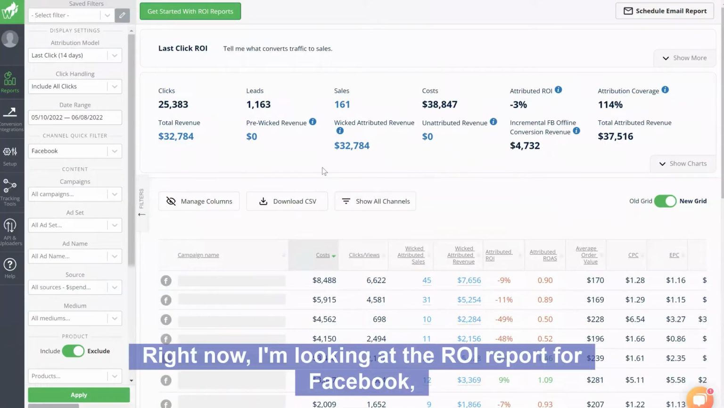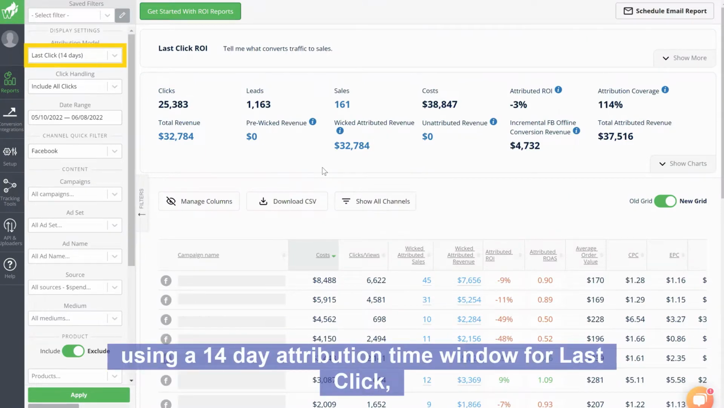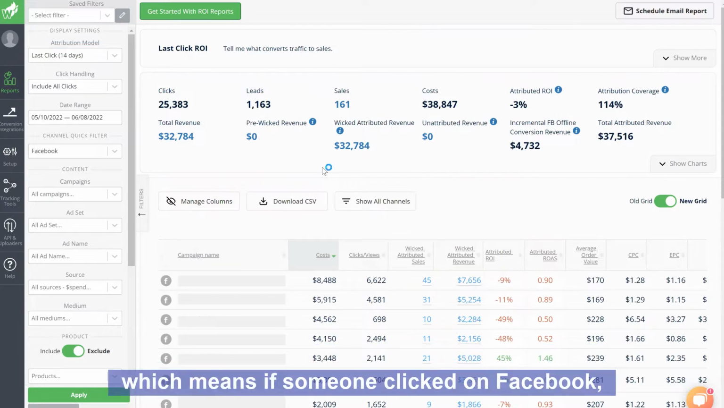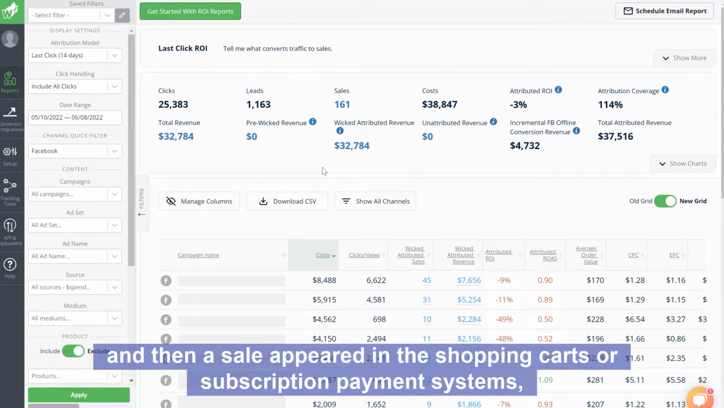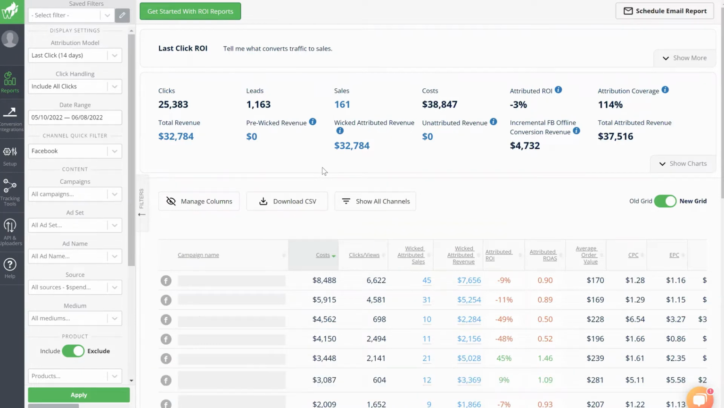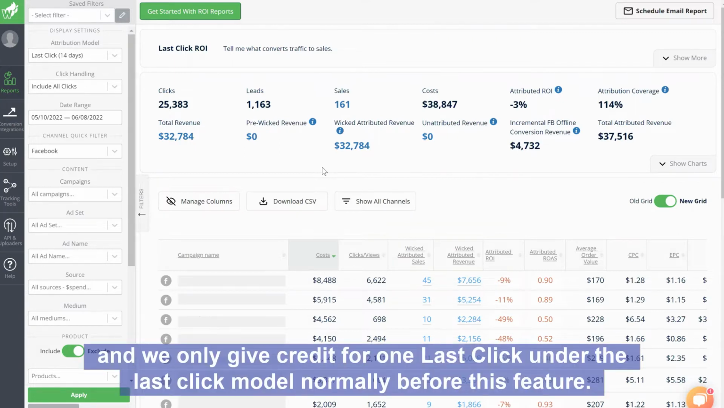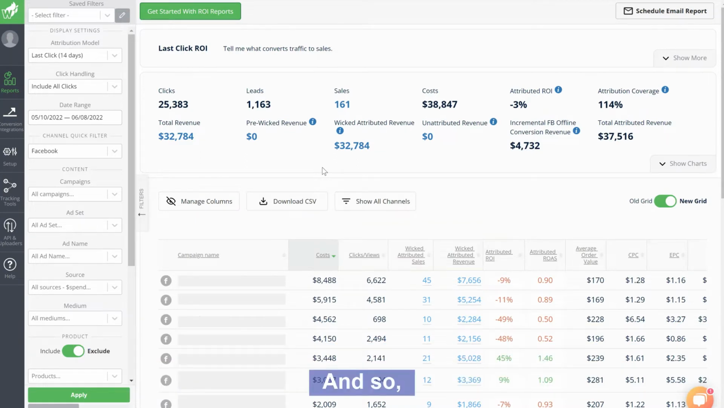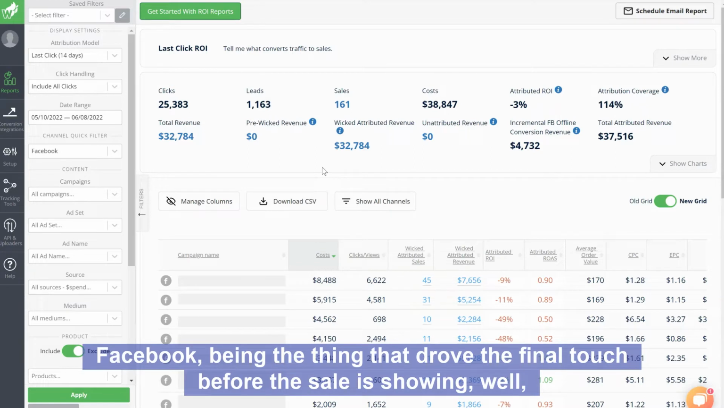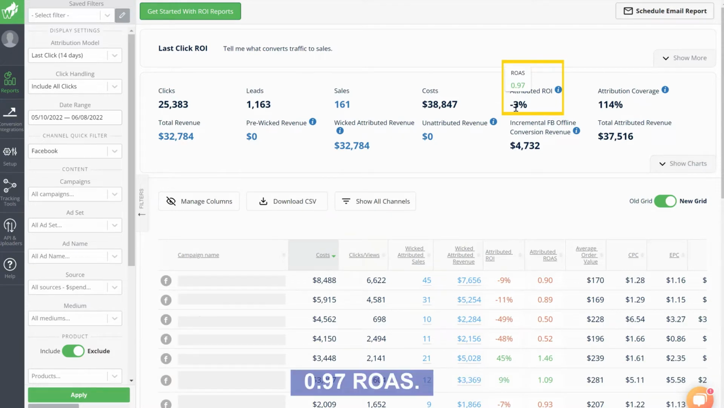Right now, I'm looking at the ROI report for Facebook using a 14-day attribution time window for last click, which means if someone clicked on Facebook and then a sale appeared in the shopping carts or subscription payment systems you've integrated with Wicked Reports, we're going to show revenue. However, Wicked Reports is multi-touch, multi-channel, and we only give credit for one last click under the last click model normally before this feature. And so Facebook, being the thing that drove the final touch before the sale, is showing, well, it's negative 3%, 0.97 ROAS.